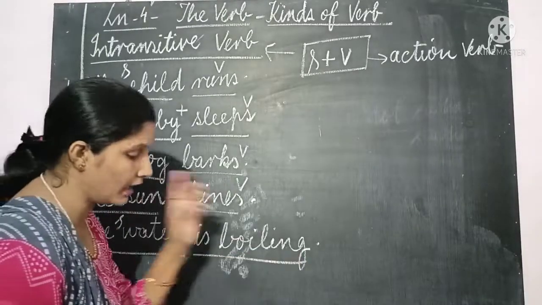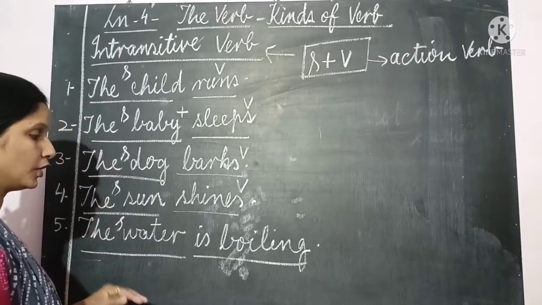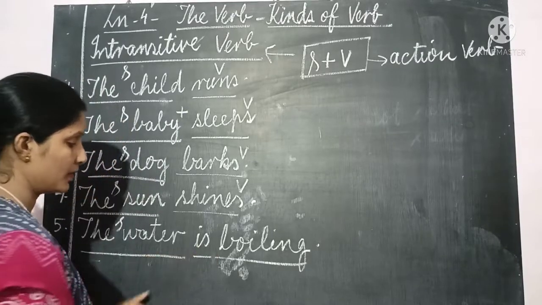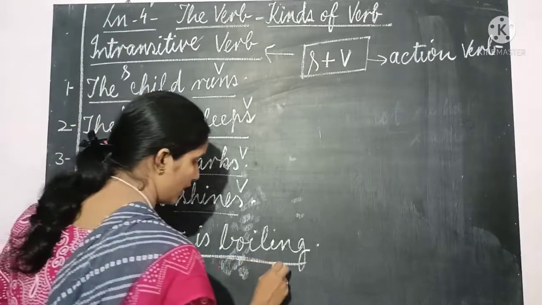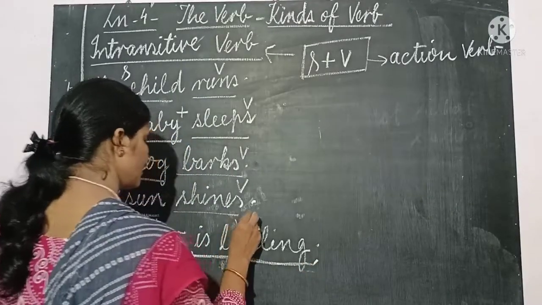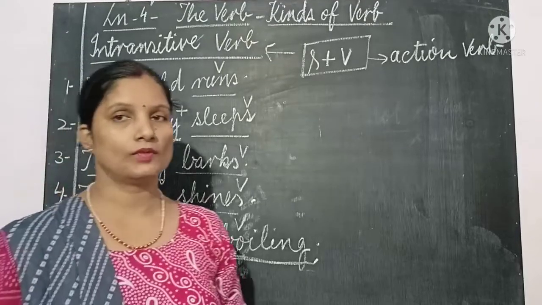So, is boiling. If you are asked in the examination to underline the verb, don't ignore this helping verb. So the whole part you have to underline is is boiling. Yes, subject and verb. They both are sufficient to give the complete meaning of the sentence.